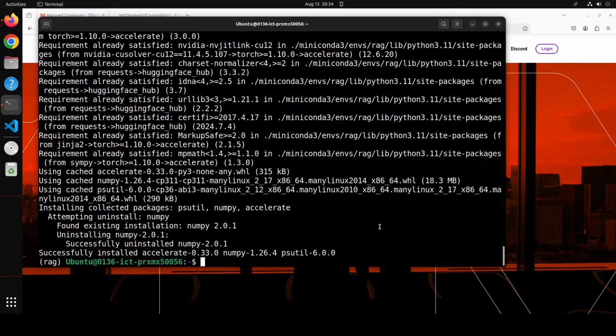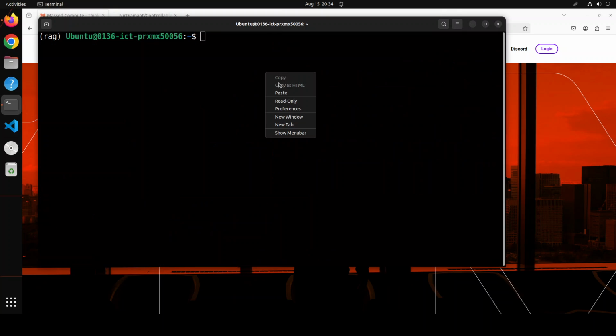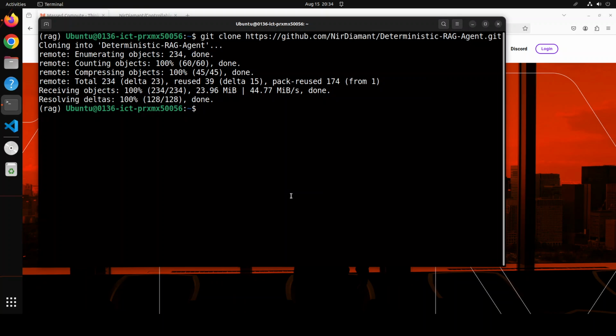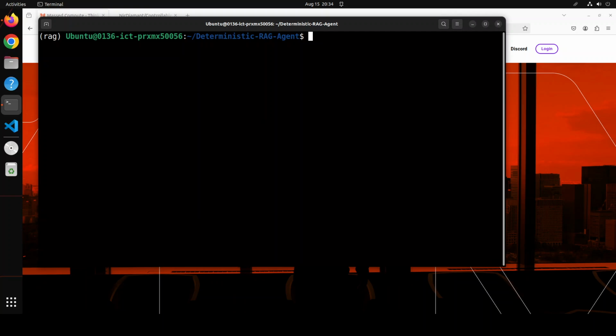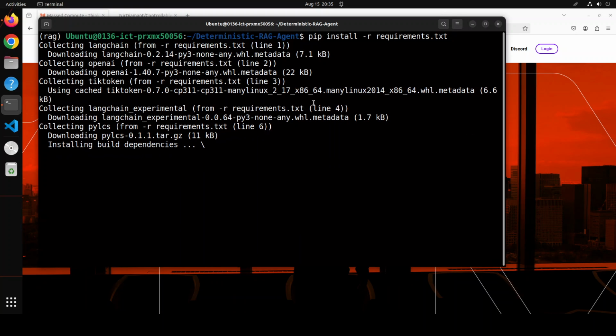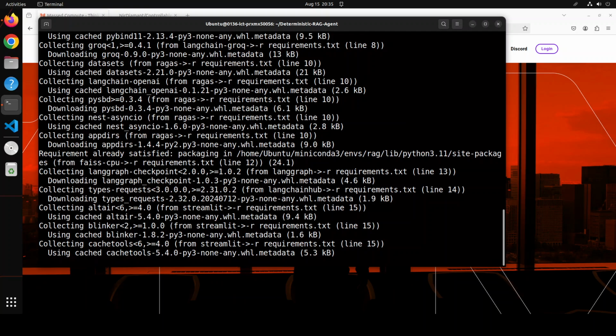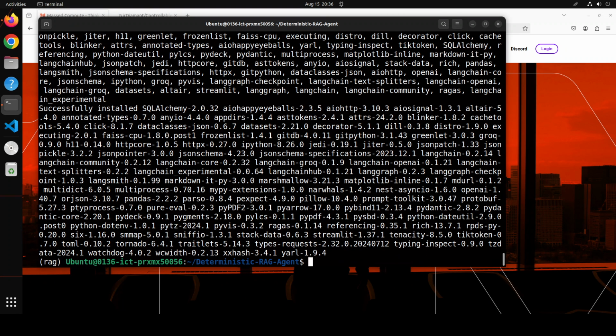Prerequisites are done, and now let's clear the screen and git clone the repo of this controllable agent. That is done. Let me cd into it. Okay, that's it. Let's clear the screen, and I will also drop the link to it in the video's description, so don't worry about it. Now let's install all the requirements from this repo with the pip command, and it is going to install a fair bit of stuff. So let's wait for it. And all the prerequisites are done. Now let me clear the screen.